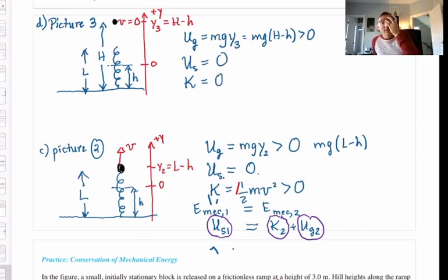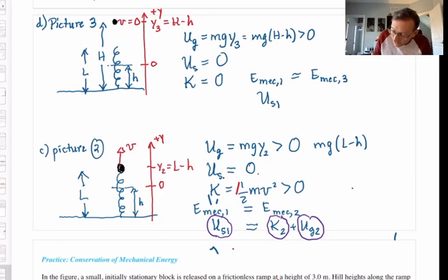So the only form of energy we have now is gravitational potential energy. And in fact, I could use conservation of mechanical energy to say that whatever mechanical energy the system had in picture 1 or picture 2, but I'll pick 1, must be the same value in picture 3. Mechanical energy is conserved. It's got the same value at all times. In picture 1, it was all elastic potential energy, U S1, remember?